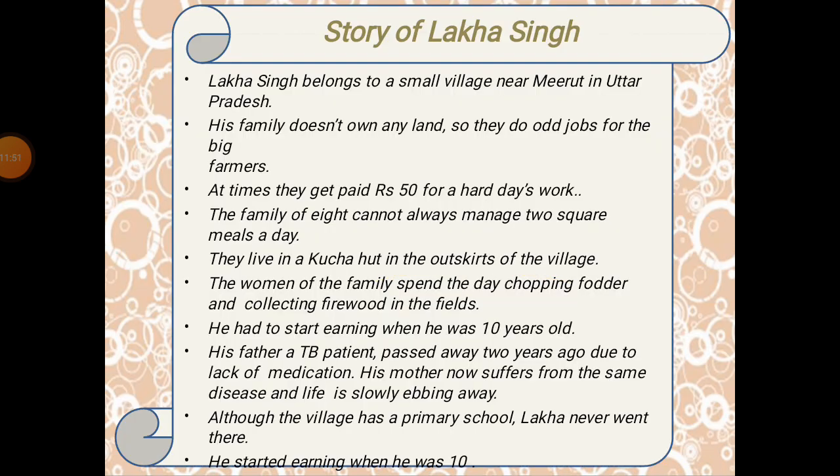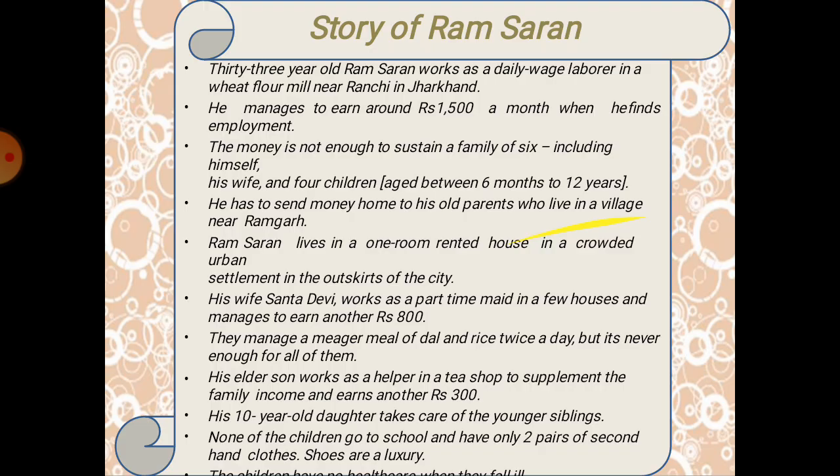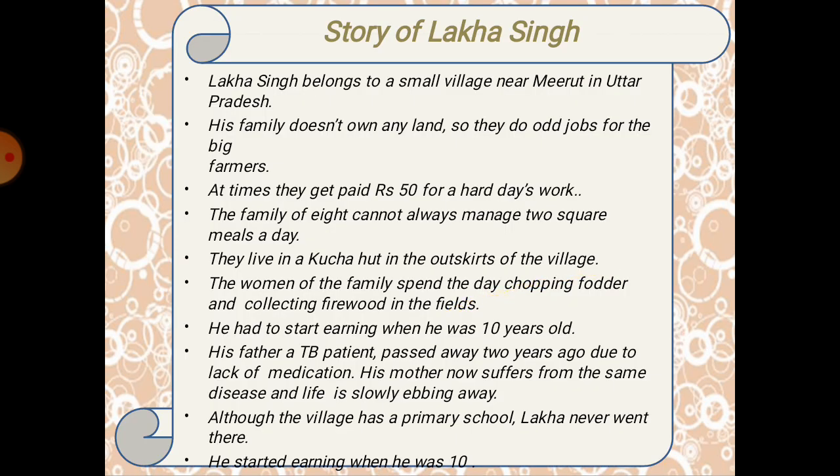Okay, my dear students, so we saw the second case study today. Yesterday we saw the case study of Ramcharan, a person who gets 1500 a month, and today we saw a case about Saka Singh, who lives in a small village in Uttar Pradesh. He has his own family with 8 members, and he does not have land of his own. He goes to do some odd jobs for earning, and at times he gets only 50 rupees after long hard work.